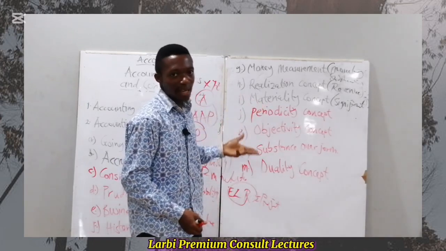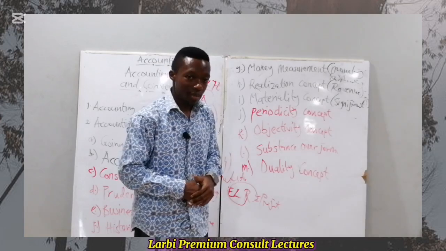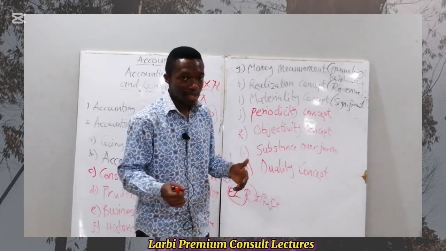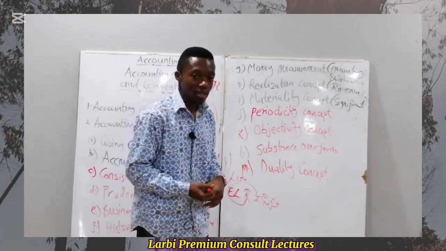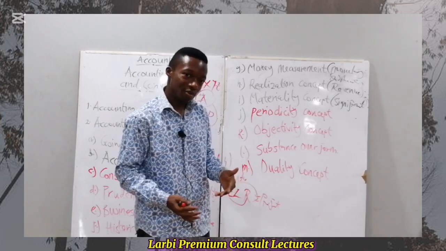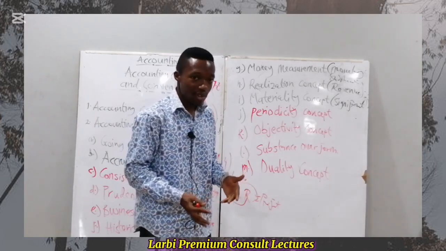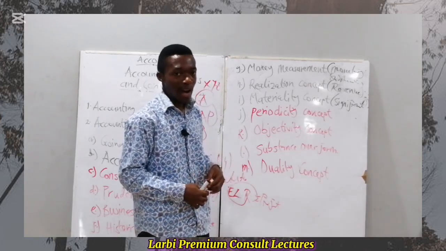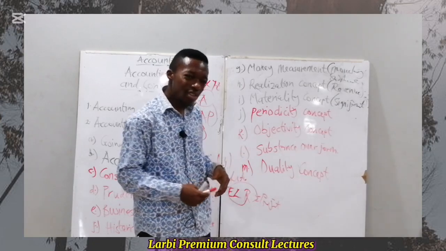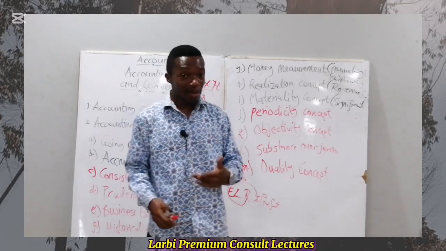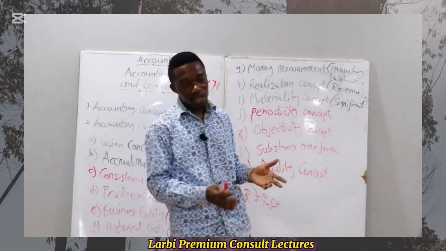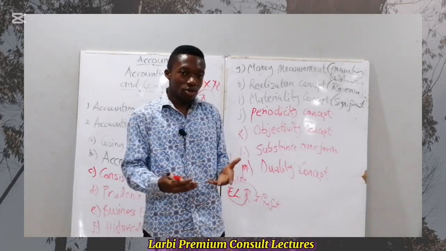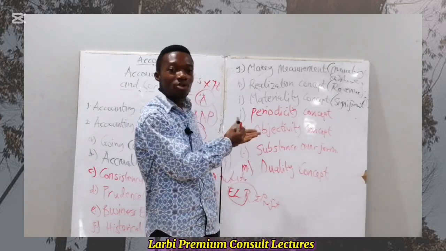Is that okay? For instance, let's say we sold some stocks to our customers for a particular period, and let's say it was about 100,000 Ghana cedis that we sold to our customers. Even though they have paid for it, we have transferred only 50,000 of the value to them, and we still have the 50,000 with us. How, as an accountant, are you going to record this in the books of account? Even though they have paid the full amount of 100,000 Ghana cedis, you have transferred just 50,000 to them, and we still have the rest with us. So how are you going to account for it in terms of closing stock?